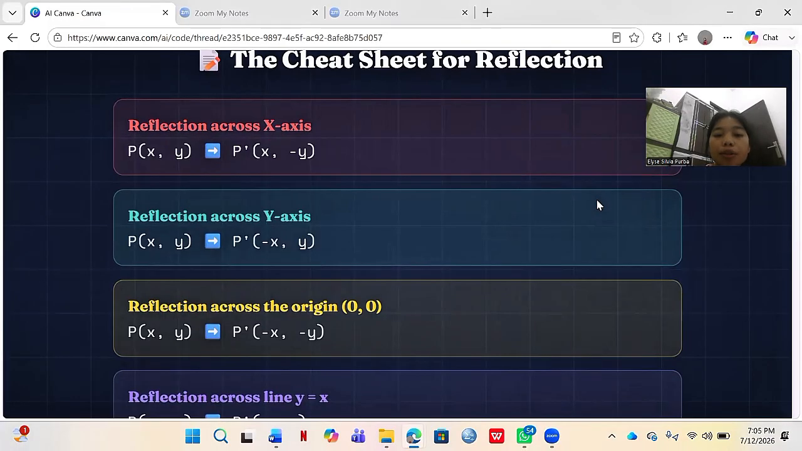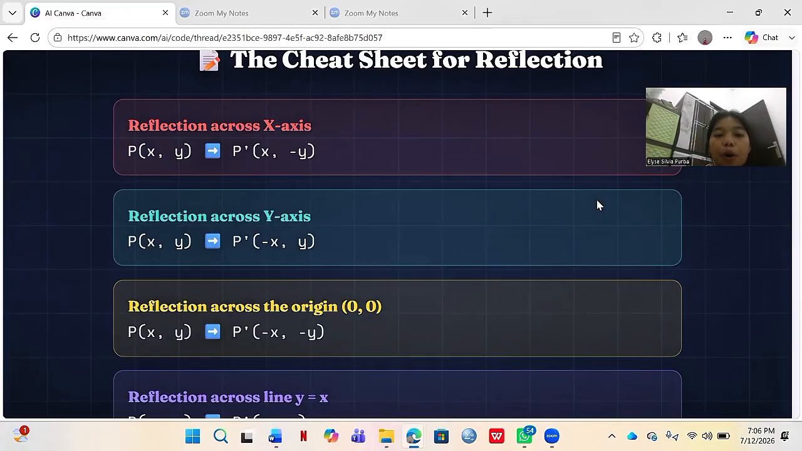To help you calculate easily, let's look at this reflection formula sheet.